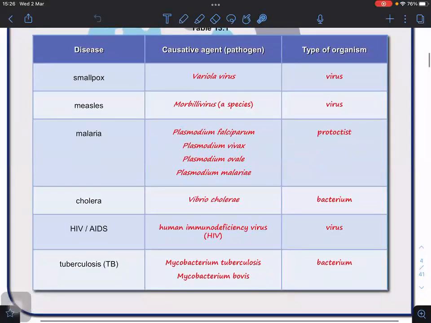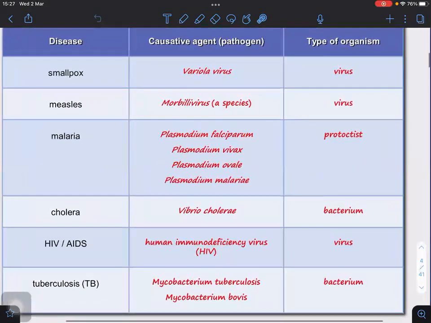So this is very important. In our syllabus, you are required to know what caused the disease. For example, smallpox. Smallpox is actually caused by Variola virus. So Variola virus has 2 subkinds. We have Variola major and Variola minor.